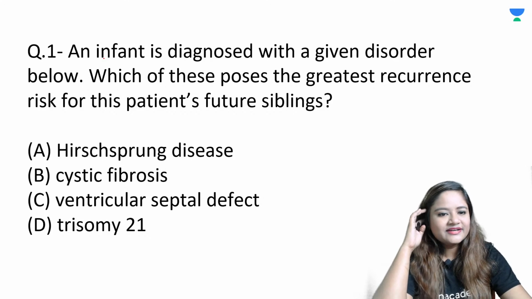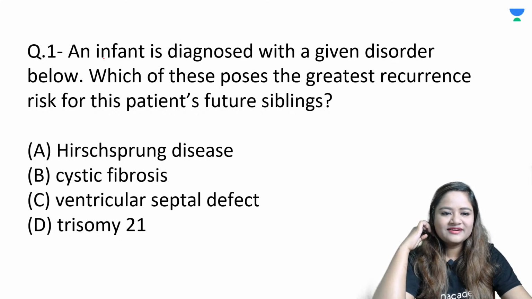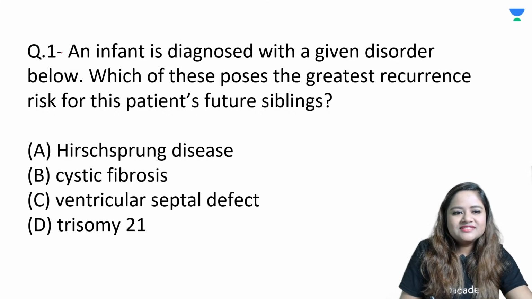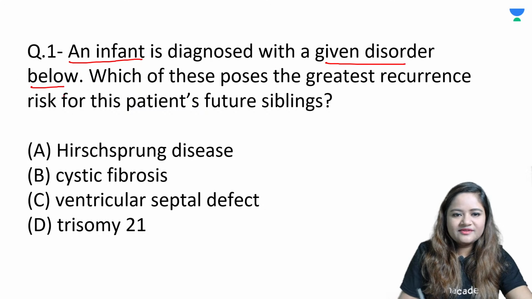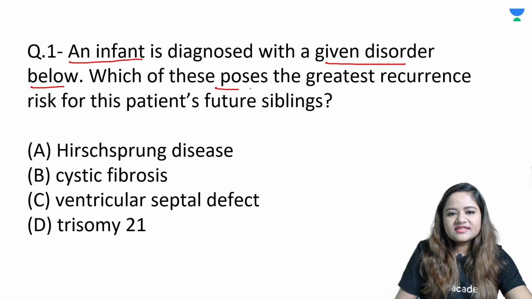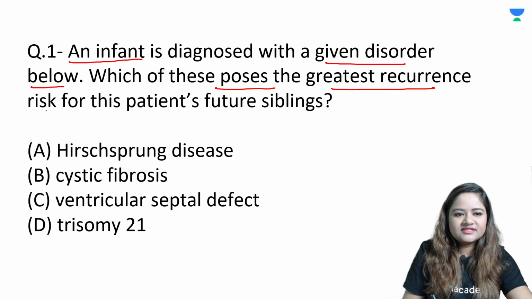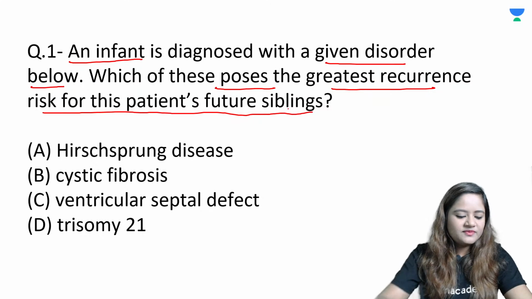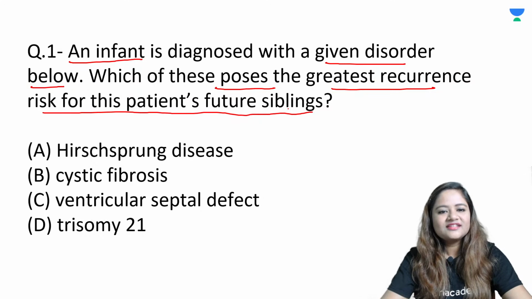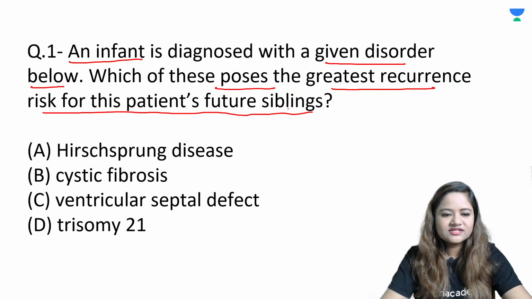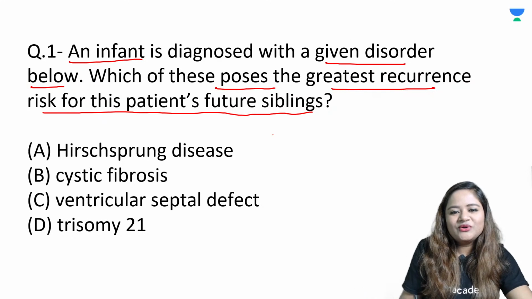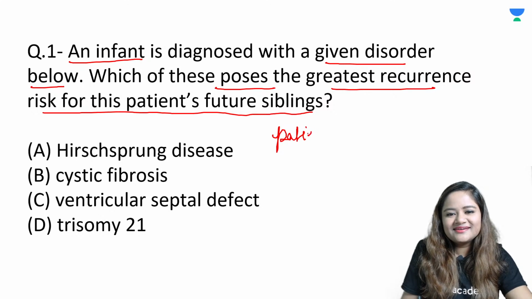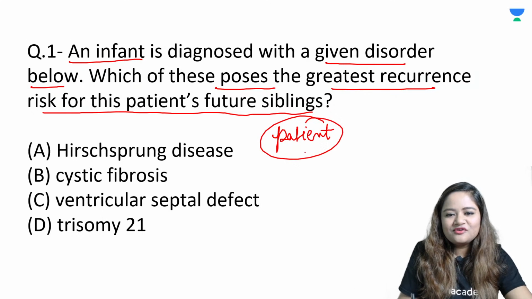So those who are still reading and thinking, I'm glad that some of you might come up with the right answer. It's asking you that an infant is diagnosed with some of the given disorders, which are given below in the options. Which of these can have the greatest recurrence risk in the patient's future sibling? So please read all the options carefully. In which condition can there be the highest recurrence risk? That is why I've put this question as question number 1, because I want all of you to be very, very patient with questions. Okay, have a lot of patience.